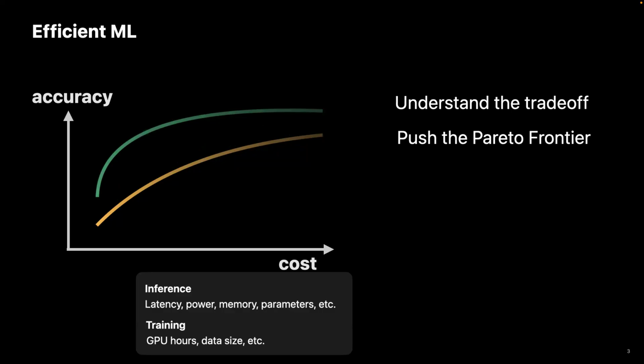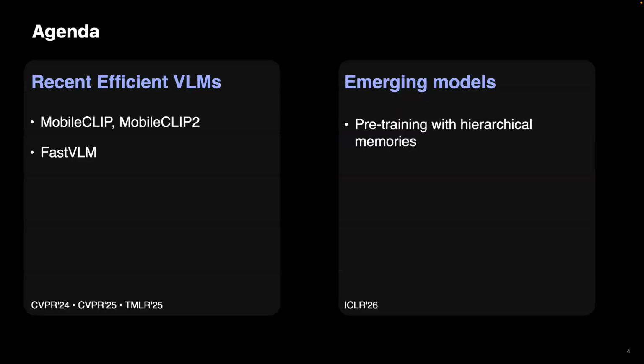We can evaluate the efficiency of machine learning models in two ways. We can fix a target resource that we are going to be using either for training or deployment, and we can look at the accuracy of the models. Or alternatively, we can set a target accuracy, and we can see how much resources we need to reach that accuracy. So throughout the talk, I'm going to be talking about these trade-offs, show curves like this, and I'm going to be touching on both inference and the training aspects of efficiency.